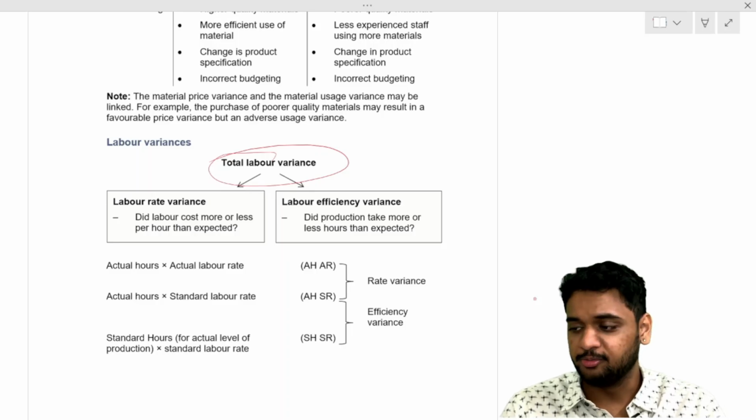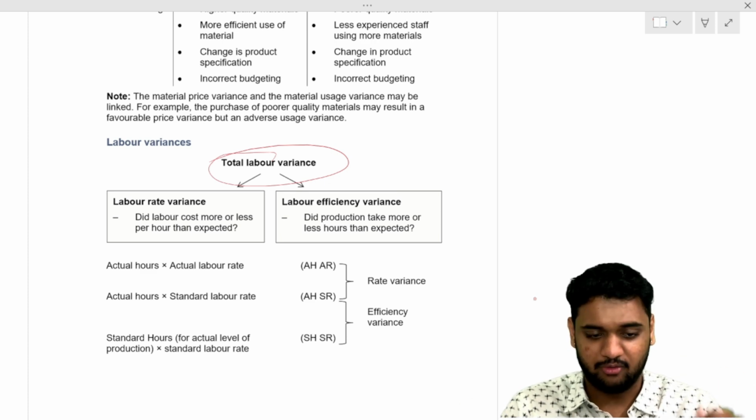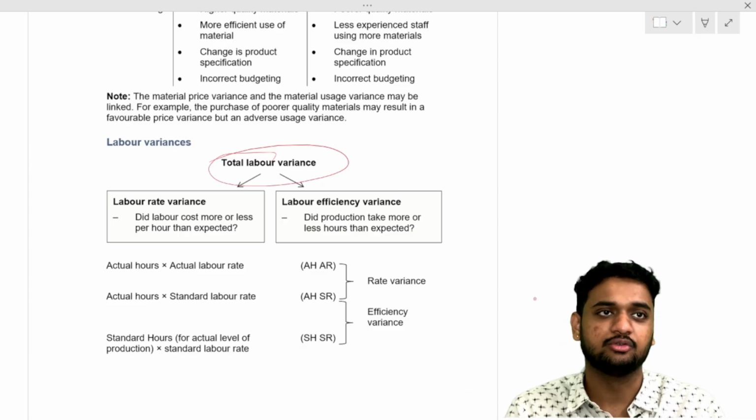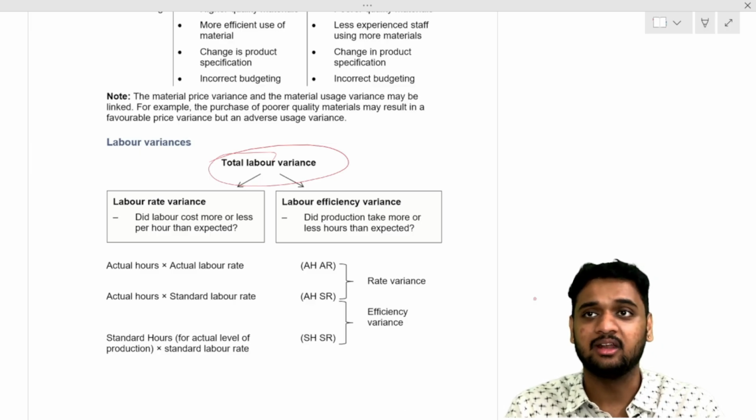To produce per plate of fried rice, the labor should have used 2 hours. For 100 plates of fried rice, how many hours should he have used? 200 hours. He completed the work in 180 hours.